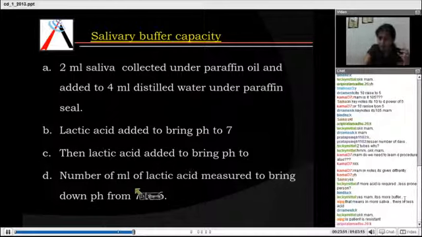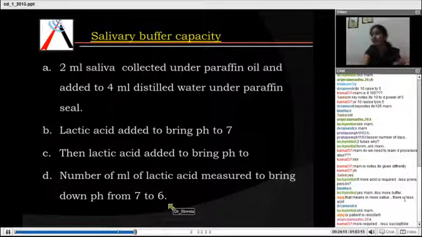So here we are measuring how many ml of lactic acid is required to bring down the pH. If more ml is required, that means the saliva is more resistant. But if less lactic acid is required, that means the saliva is not very resistant.